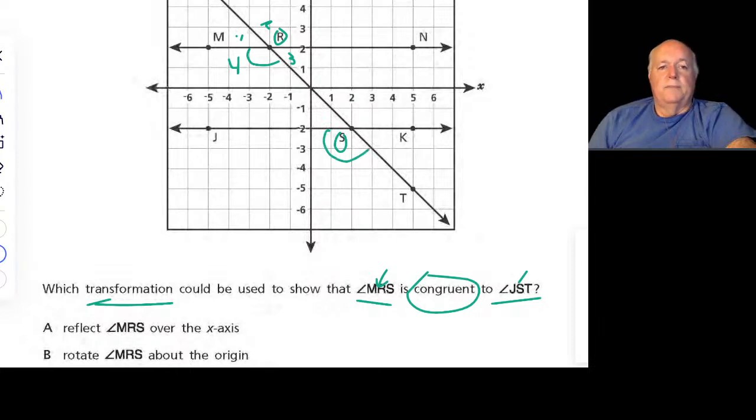Right? The middle is the actual angle, and we work from the coordinates. So it says start from M, go to R, and then go to, where's this? I got lost here now. S is the next point. S is over here, okay? And then the other one is the same thing, start at J, S is the middle, and then end up at T. And that's how we know what angles they're talking about, right?